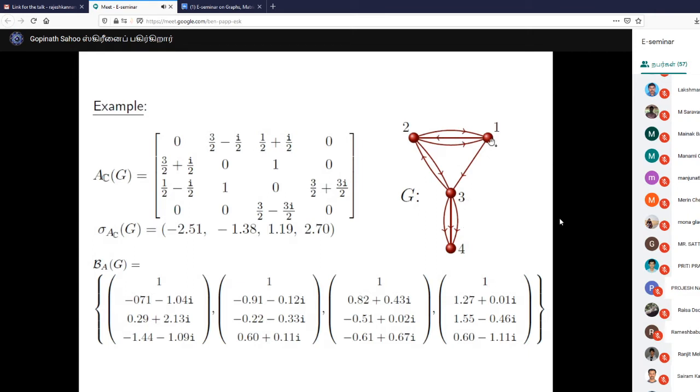Let me explain. Between 1 and 2, you observe there are two directed edges from 2 to 1 and one directed edge from 1 to 2. So in total there are 3 directed edges. So 3 by 2, each one is a half vertex, and the effective orientation is denoted in its imaginary part. So basically one gets cancelled and the other effect is in the negative direction. So that means the 1, 2 entry is 3 by 2 minus i by 2, and the 2, 1 entry becomes 3 by 2 plus i by 2. Am I clear? Is there any question?